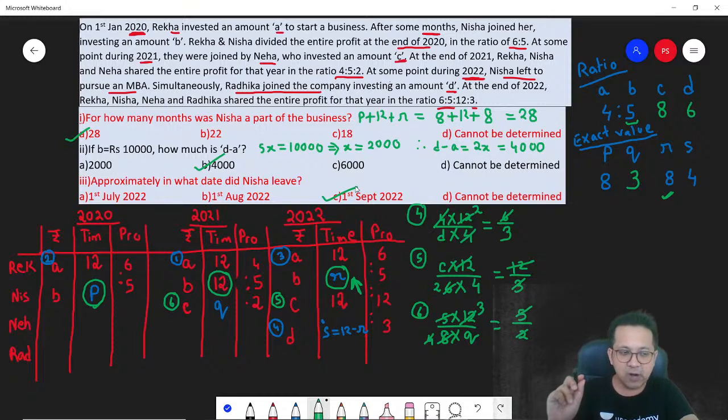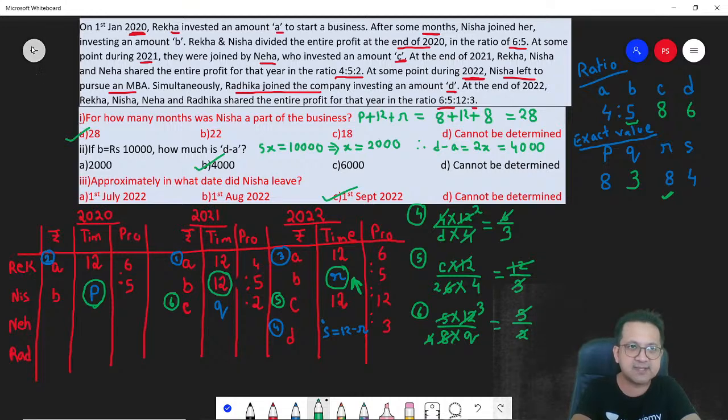Clear? Any doubt in this? I hope you understand. This is a brilliant question on partnership, a very easy topic, but most of you leave this topic because you forget that this was a small topic somewhere in between and you don't even realize that you have missed this topic. Very important to revise. Let's go to the next set.